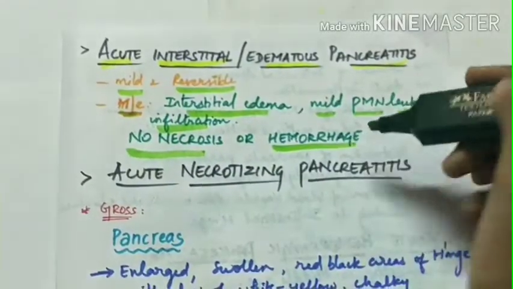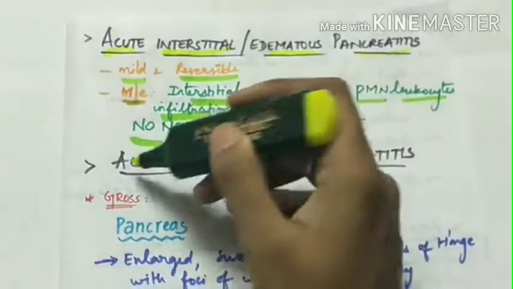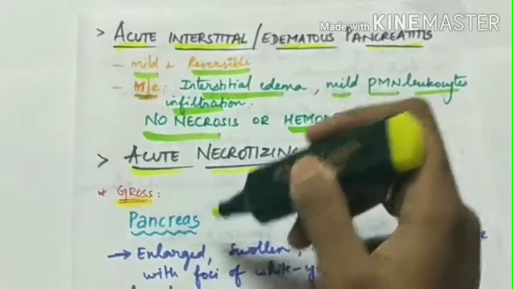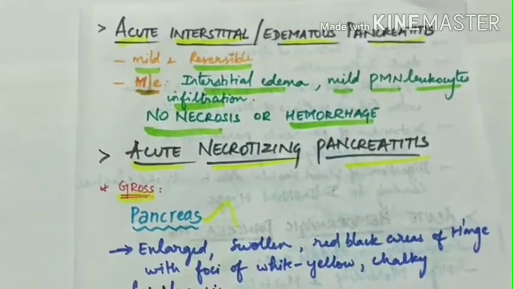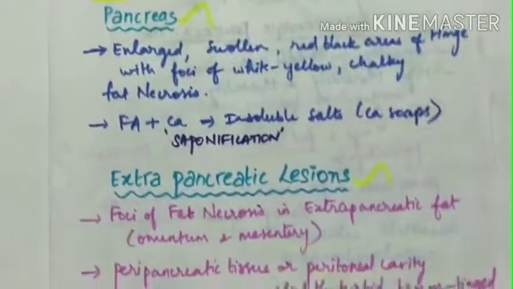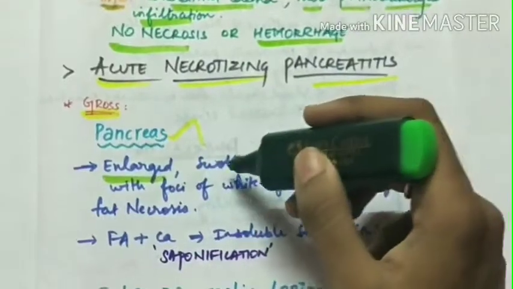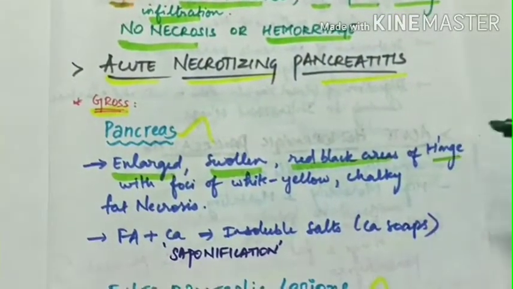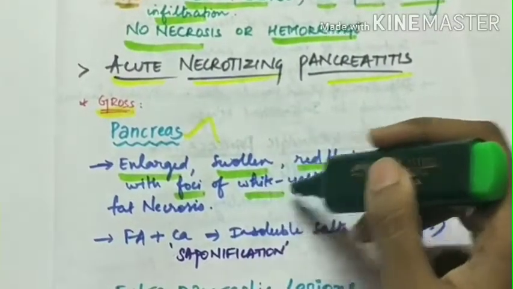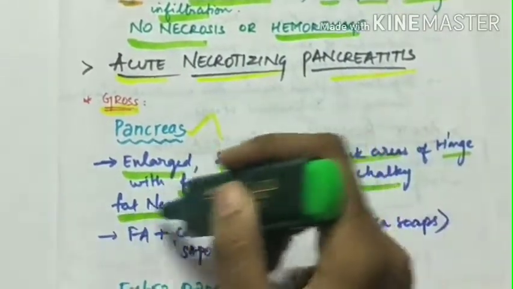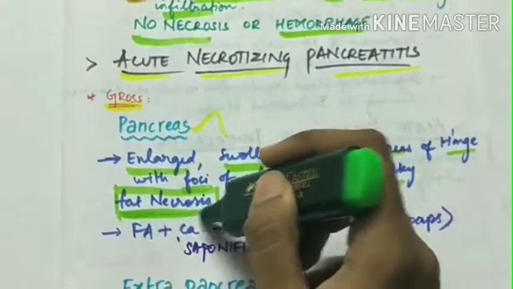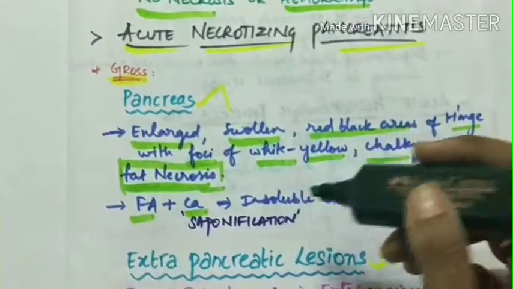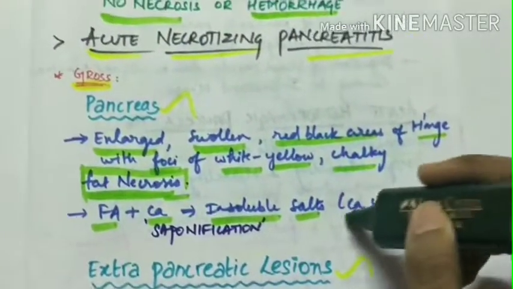Next is acute necrotizing pancreatitis. Grossly, it affects both the pancreas and extrapancreatic sites. In the pancreas, they appear enlarged, swollen, and consist of red-black areas of hemorrhage with foci of white, yellow, chalky fat necrosis. Next, the fatty acids along with calcium form insoluble salts, that is the calcium soaps. This process is called saponification.